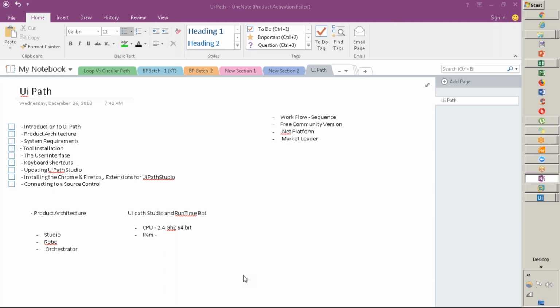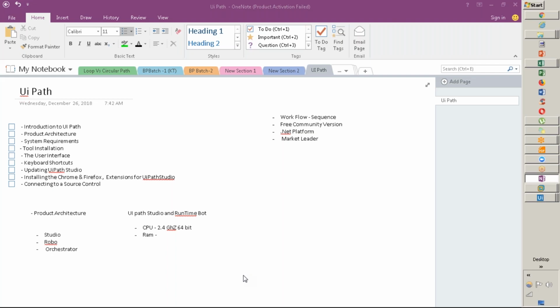Then there are specific ports which have to be open. You have to have access to IIS, and then you need Internet Explorer, which is supported by default. To connect with the orchestrator, we need IIS 8.5 onwards.